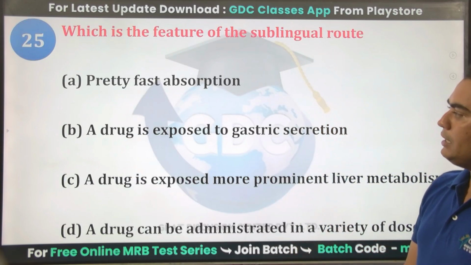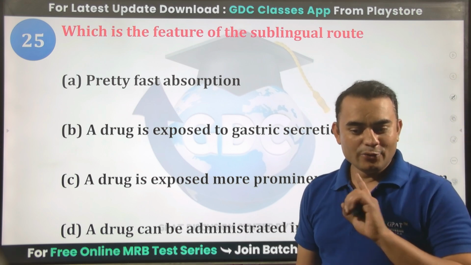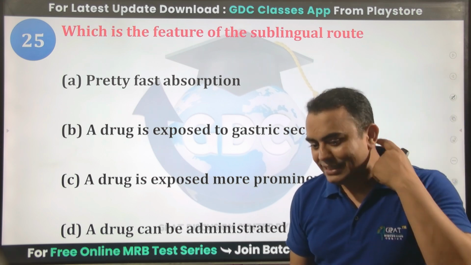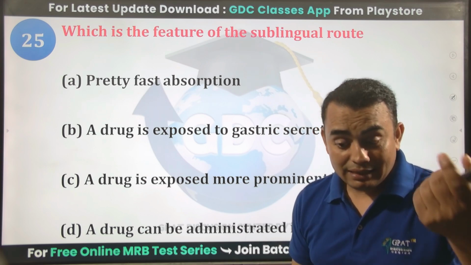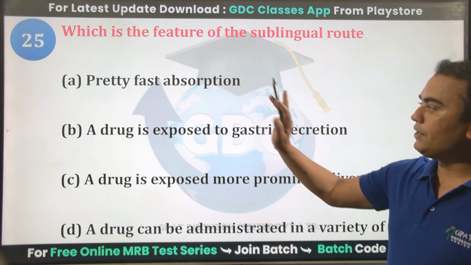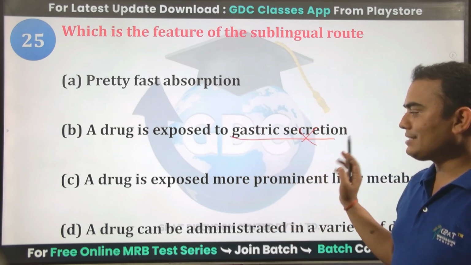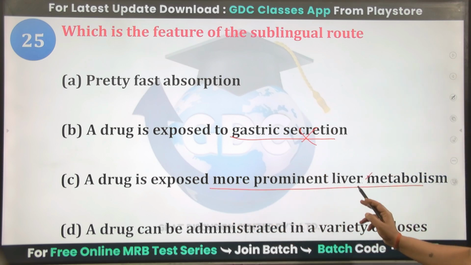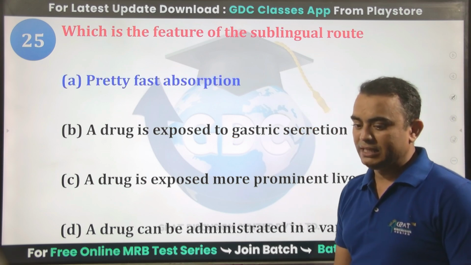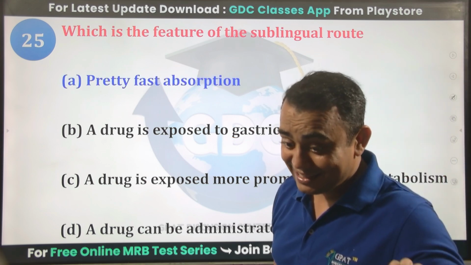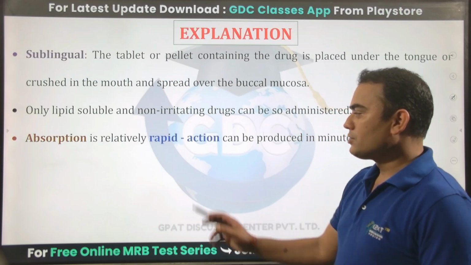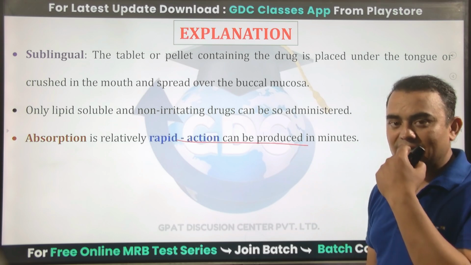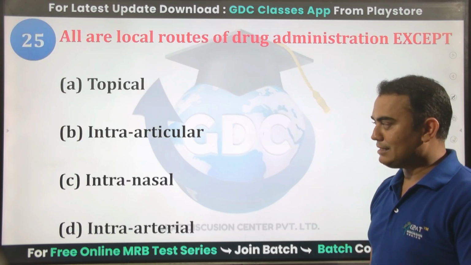Which is the feature of the sublingual route? Sublingual route, no first pass metabolism. Maximum drug reaches the systemic circulation, but for the sublingual route, the drug must be non-irritant and lipophilic. Pretty fast absorption will be the correct answer because the bioavailability is higher. Approximately 100% bioavailability can be seen through the sublingual route. So rapid action can be produced because the drug is directly absorbed from under the tongue.